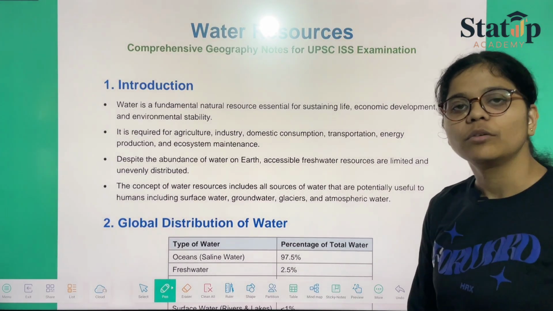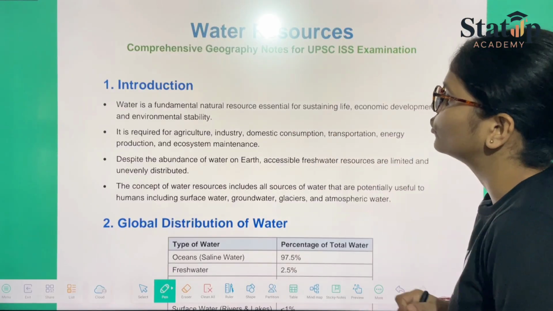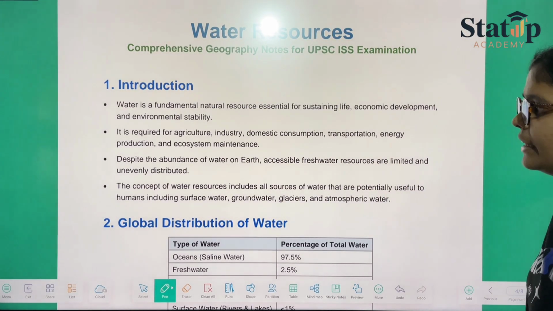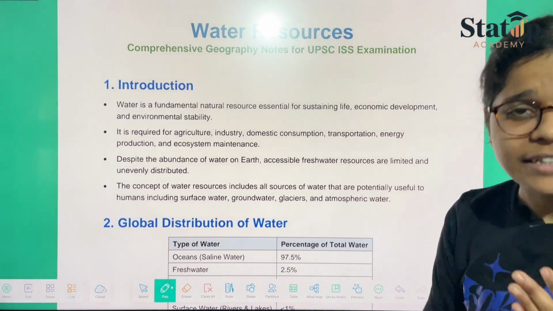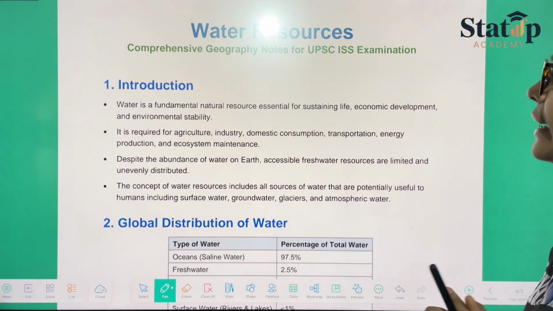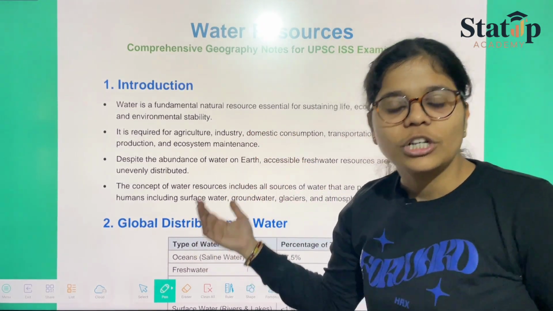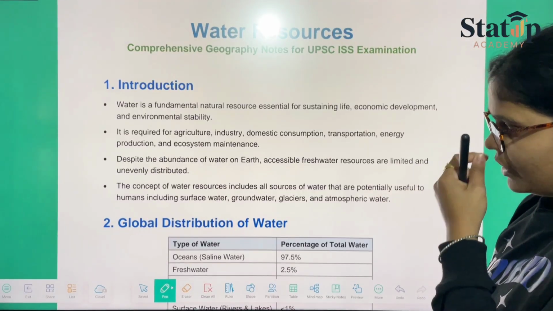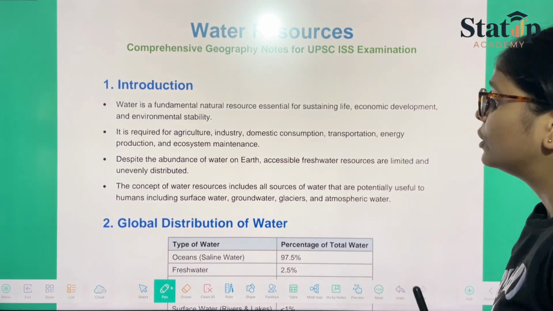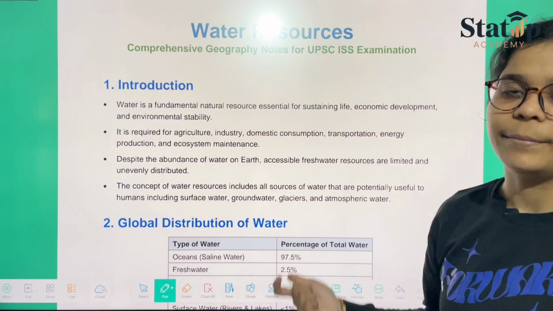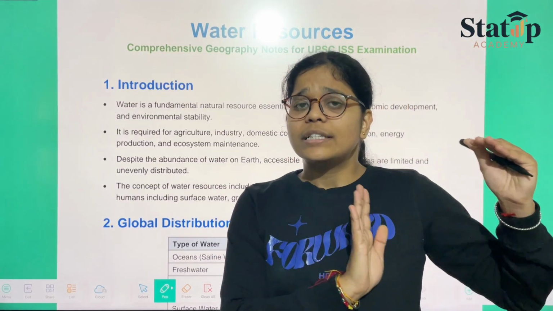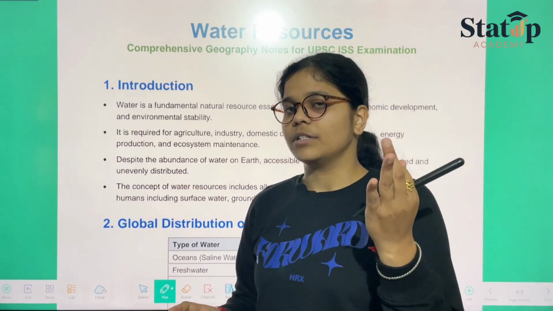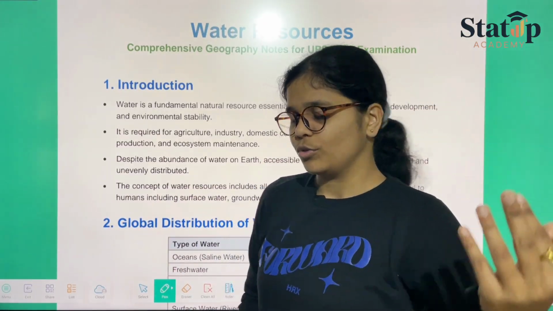We say, what is water? Water, we all know, is a fundamental resource essential for sustaining life, economic development, and environmental stability. Why is it so needed? It is needed for industrial purposes, agricultural purposes, and human consumption as well. Despite the abundance of water on earth, accessible fresh water resources are limited. As I've told you, even though there is 71% of water, what we can avail is only the 3%, that is in the glaciers and all those.